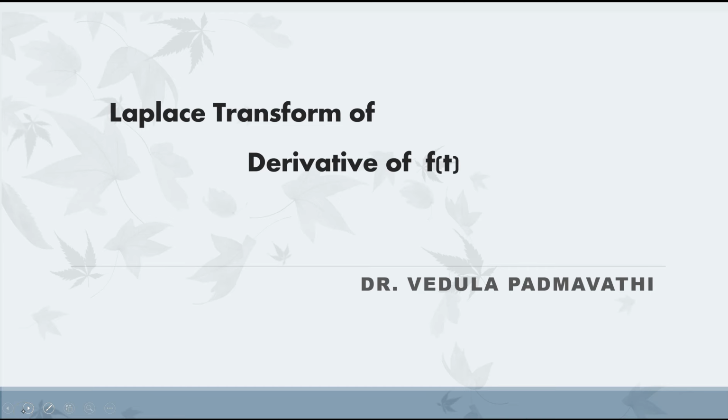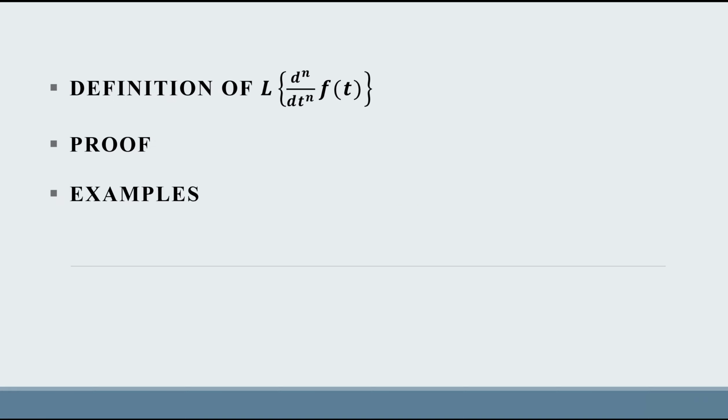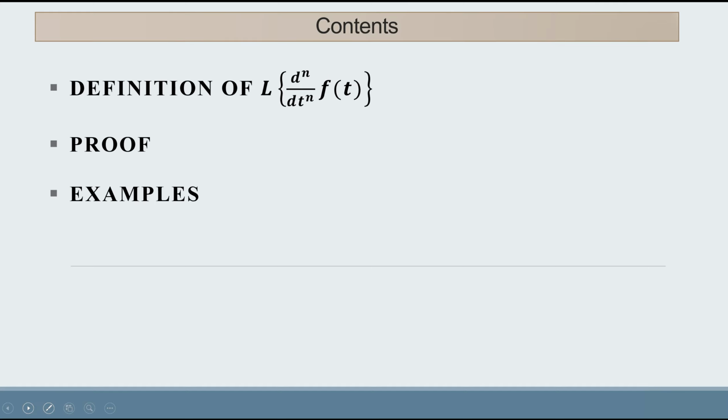In this session, we focus on Laplace transform of derivative of f of t. Derivative may be first order derivative, second order derivative and nth order derivative. Contents of our previous lecture were Laplace transform of f of t by t. We discussed this in our previous session and we have solved some examples. In this session, we will discuss the definition of Laplace transform of nth derivative of f of t, its proof and some examples.